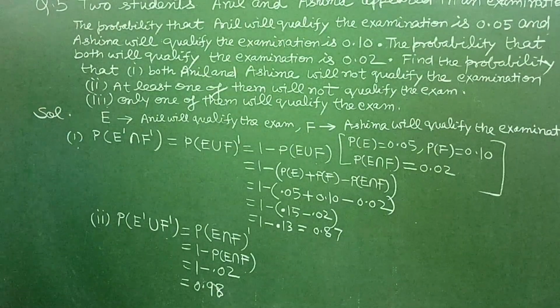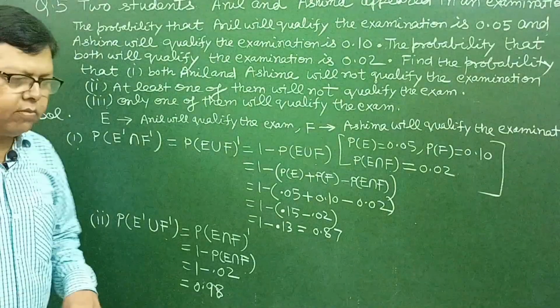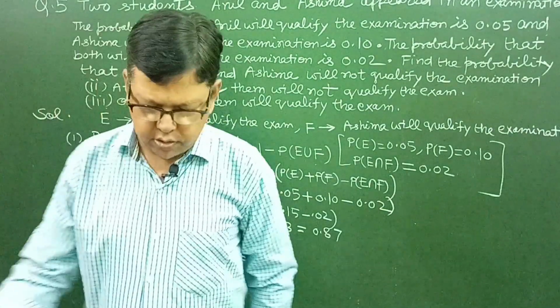Now the third part, only one of them will qualify the examination.